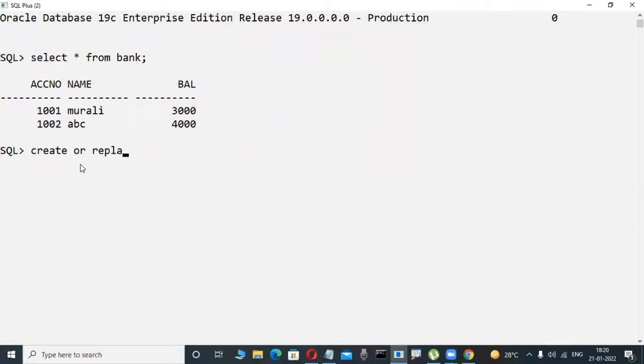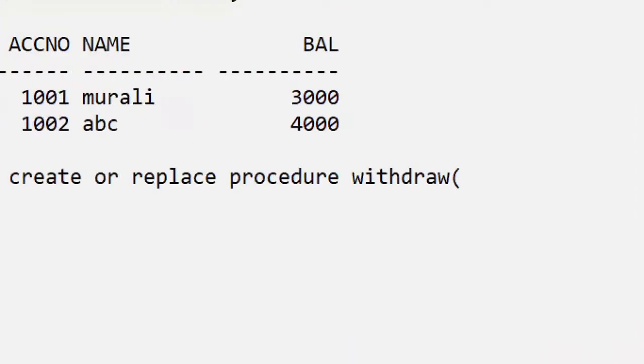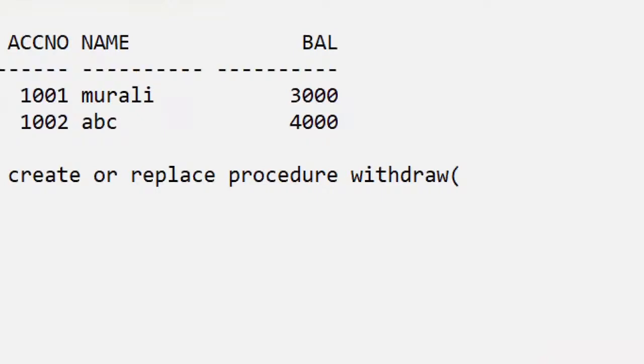Create or replace procedure. Observe it here, just execution. My procedure name is withdraw. Slowly observe here, this is the table. In my project, I try to implement one small scenario only, withdraw. Actually, in real time, big packages contain withdraw, deposit, all the things. But unfortunately, I'm giving only a small task in a procedure.